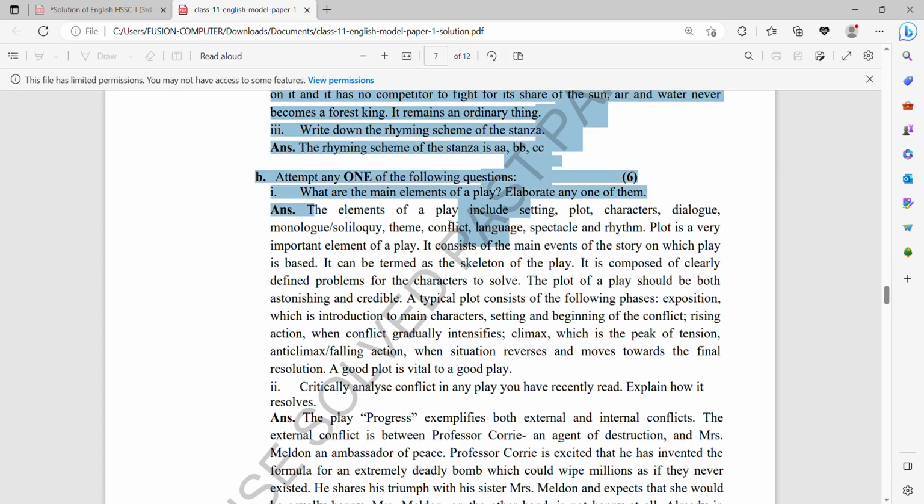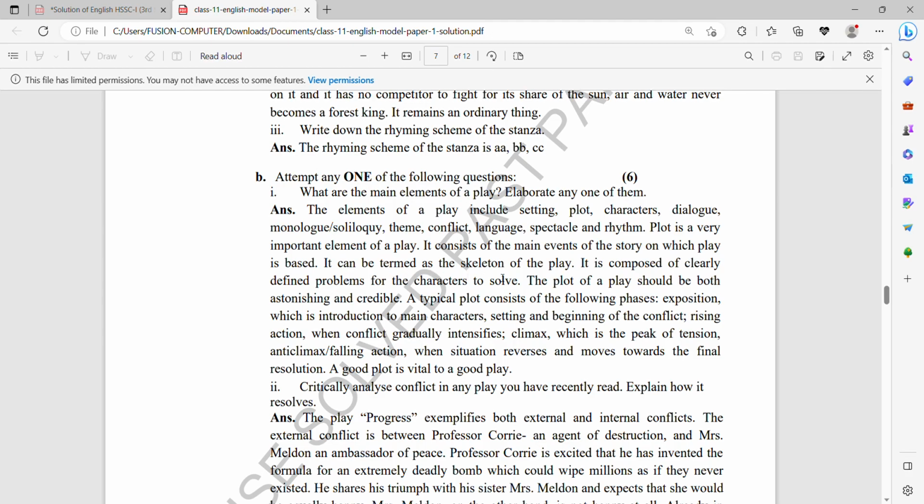The elements of a play include setting, plot, characters, dialogues, monologues, theme, conflict, language, spectacle, and rhythm. Plot is a very important element of a play, as this is written in the third line. It consists of the main events of the story that are happening in a sequence or in a haphazard way. What would be the plan of the storyteller or the dramatist?